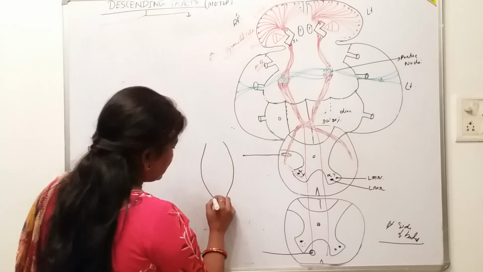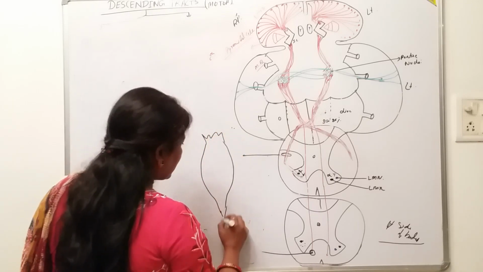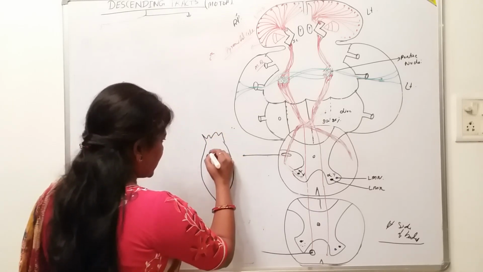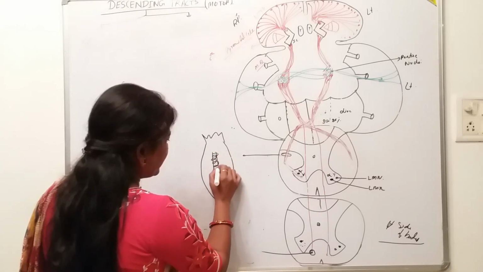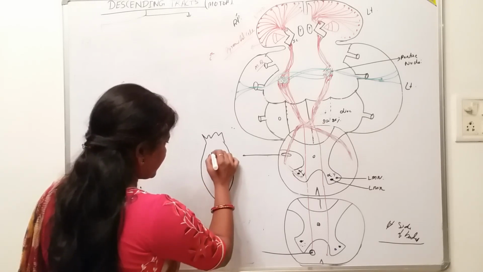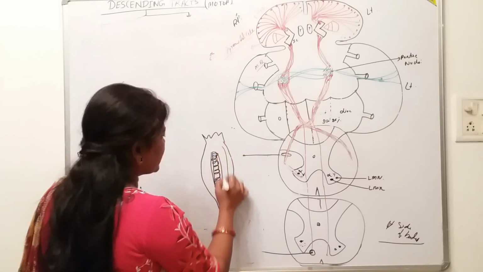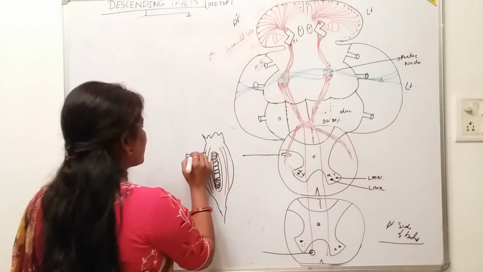Any skeletal muscle we can see. Here is the skeletal muscle, and here is the muscle spindle present, which is the intrafusal part, and this part, the contractile part of the muscle fiber, is the extrafusal muscle fiber.